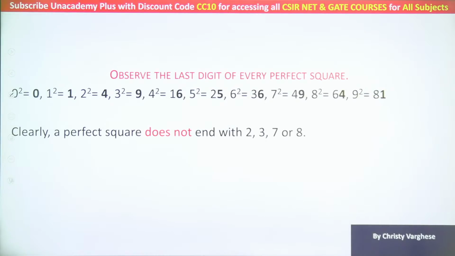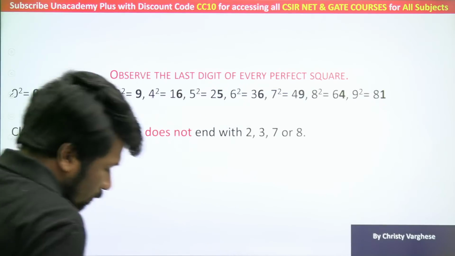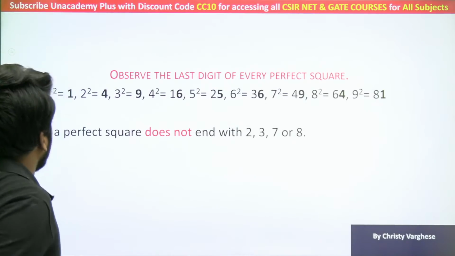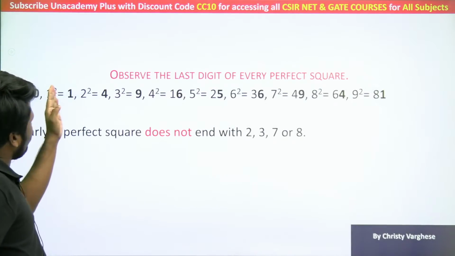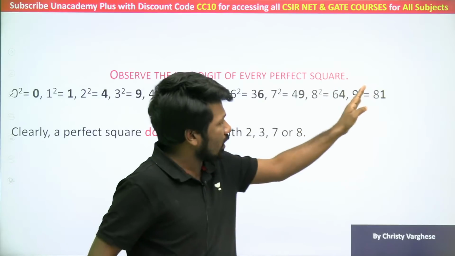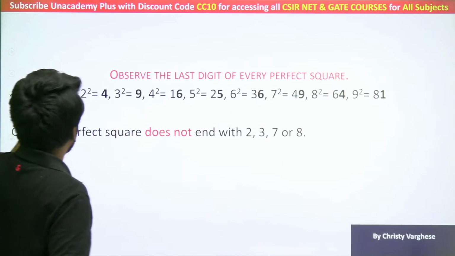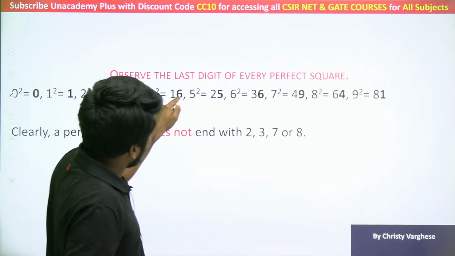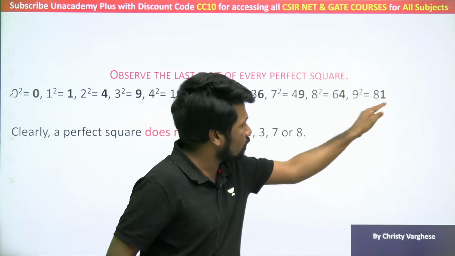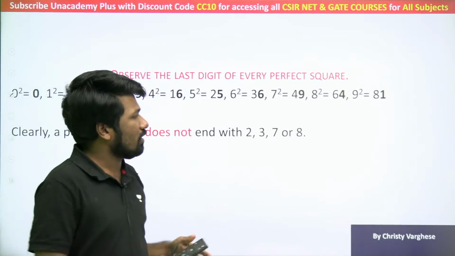This is clear now. A perfect square does not end with 2, 3, 7, 8. Perfect square means square of a natural number. The last digit of the square of a natural number is the last digit of 0 square, 1 square, 2 square, up to 9 square. So that is 0, 1, 4, 9, 6, 5, 6, 9, 4, 1. That means 2, 3, 7, 8 is missing.